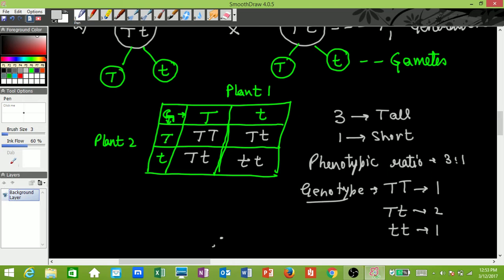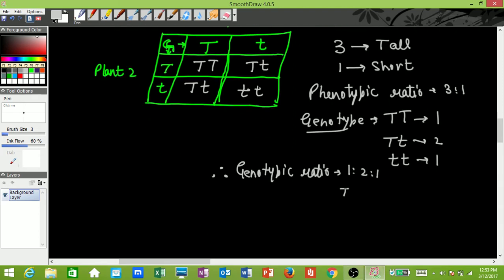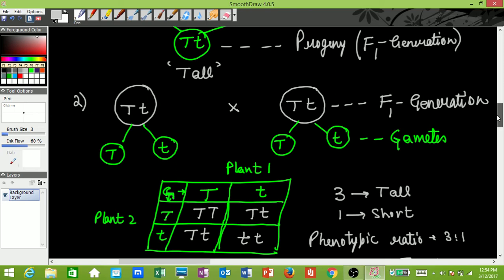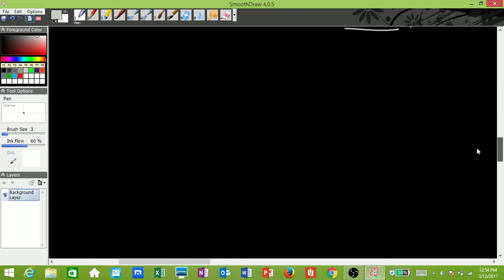Therefore, the genotypic ratio was 1:2:1, taking the ratio of capital T capital T to capital T small t to small t small t. Right? This is the depiction of the monohybrid cross. As simple as that. So this is how we depict the monohybrid cross. If it comes in your exam, this is how you will show it. I hope that's absolutely clear.